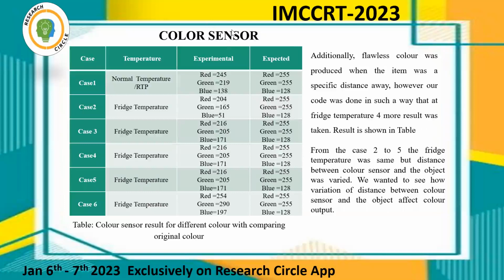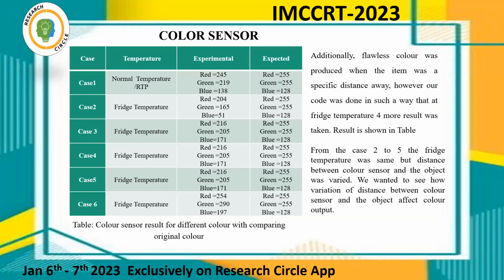Here we show the color sensor output and the 4 cases of the data table. Color sensor results for the different colors are compared with the original color. More flawless color was produced when the item was a specific distance away. However, our course was done in such a way that at freezer temperature, 4 degrees Celsius, more results were taken. The result is shown in the table on the left.